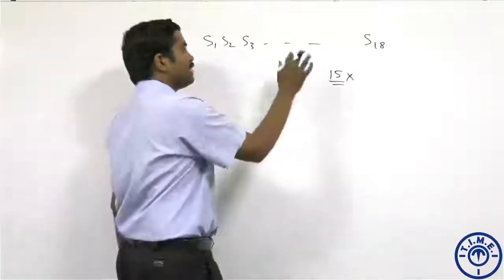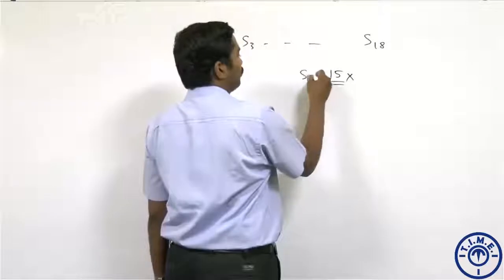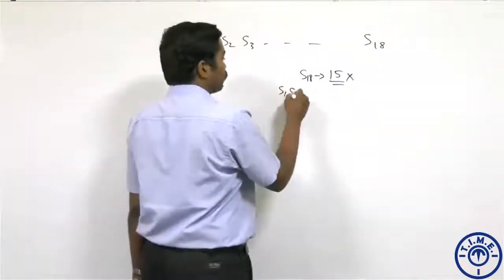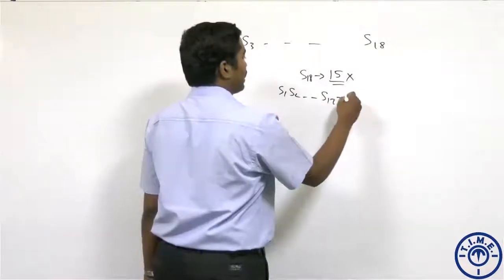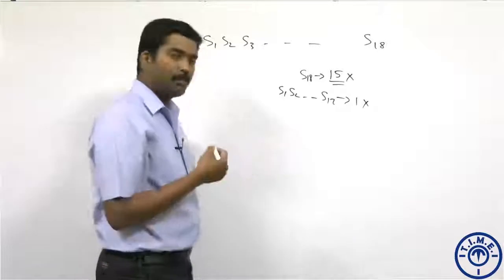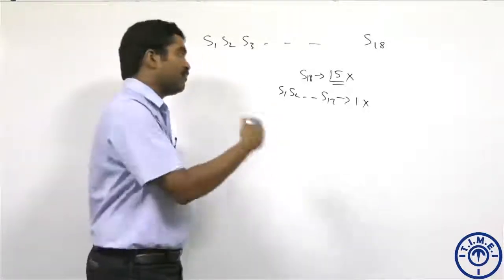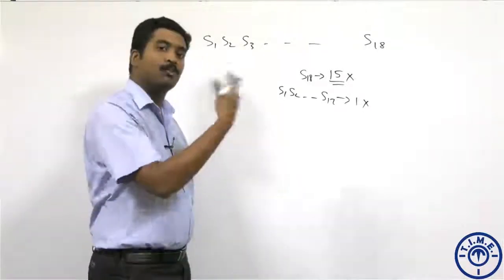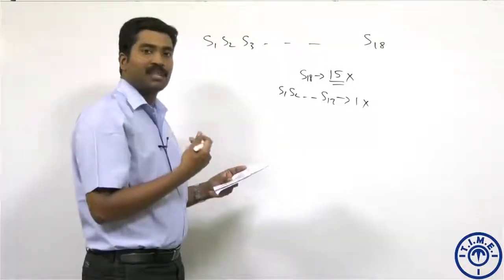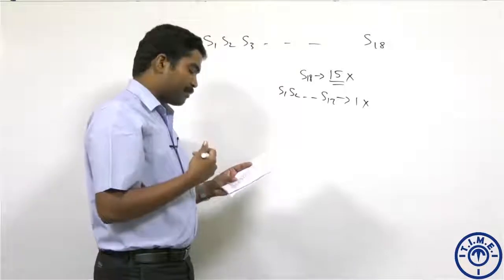Why? Because there are 18 students. It's possible the 18th student made 15 mistakes. It's possible S1, S2 all the way till S17 everyone else made only one mistake, or it's possible all of them made 2 mistakes, or it's possible 5 of them made 1 mistake and the rest made 2 mistakes, 3 mistakes, whatever. So we don't have sufficient information to say statement 1 is necessarily true. We look at statement 2.